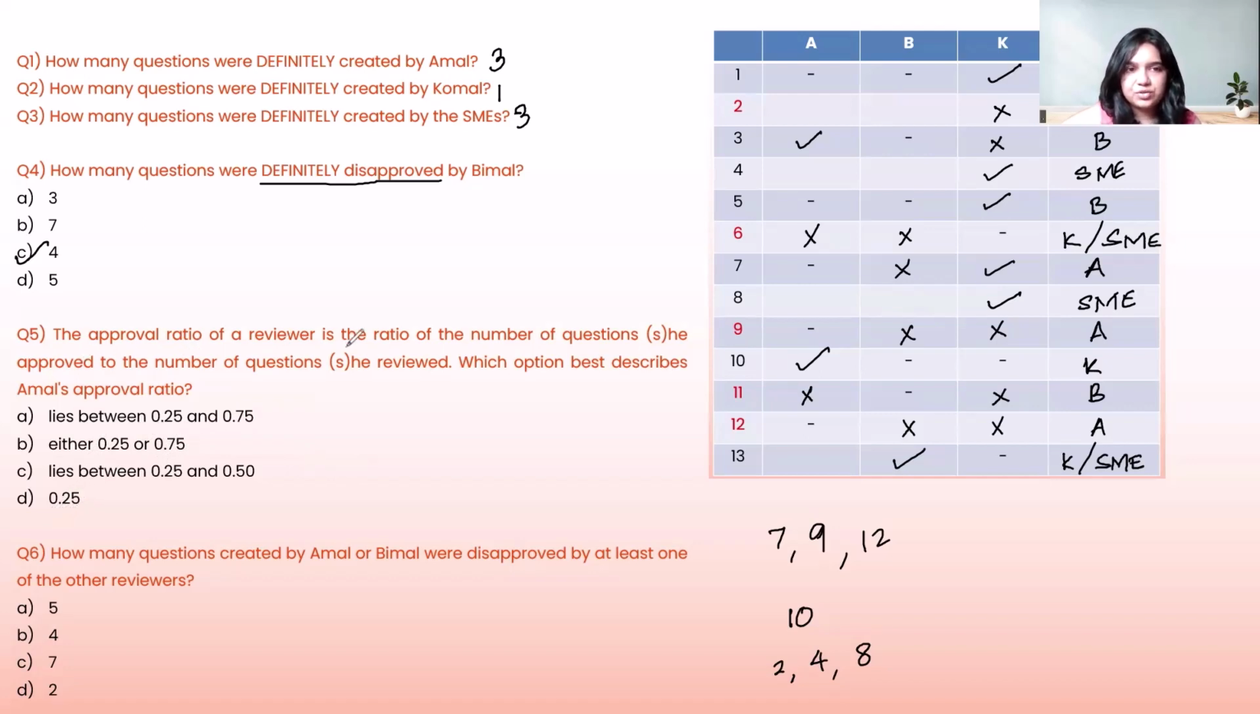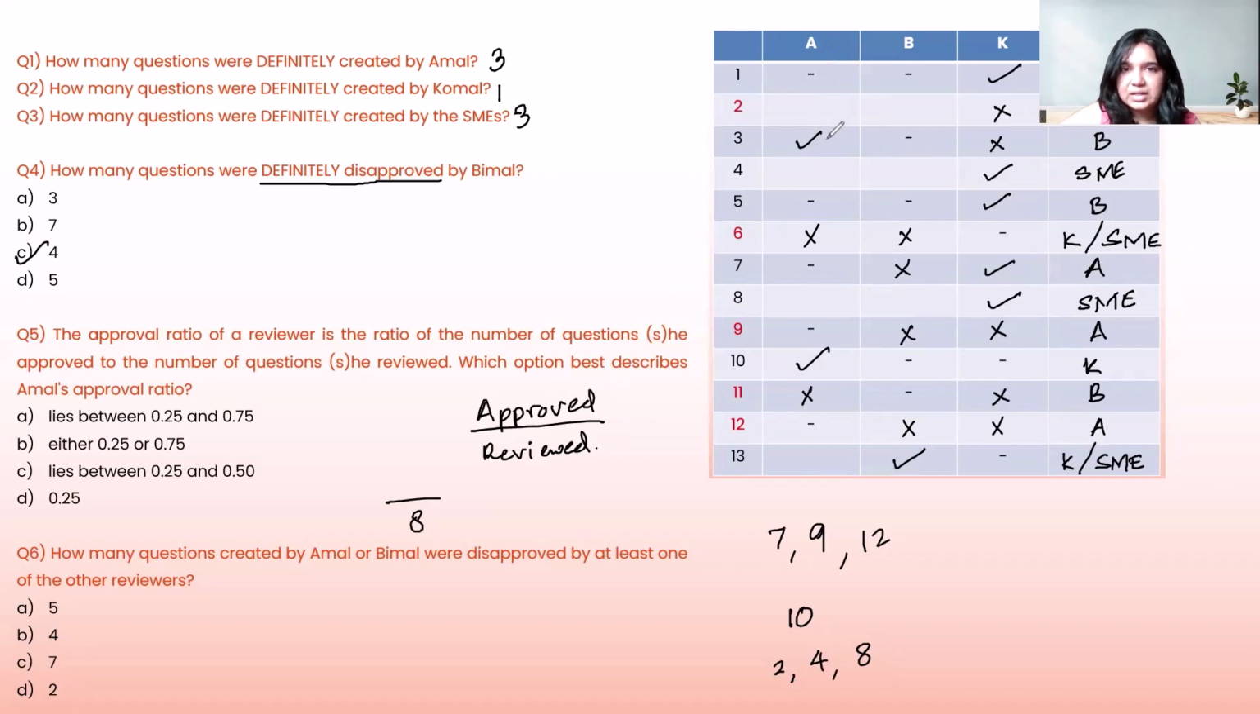Let's take a look at what the approval ratio says. The approval ratio is the ratio of the number of questions he or she approved to the number of questions reviewed. They are asking us about A's approval ratio. So let's see how many questions A has reviewed first. A has reviewed questions 2, 3, 4, 6, 8, 10, 11 and 13. So I have 1, 2, 3, 4, 5, 6, 7, and 8 questions. So the reviewed questions are 8, out of which how many have been approved?